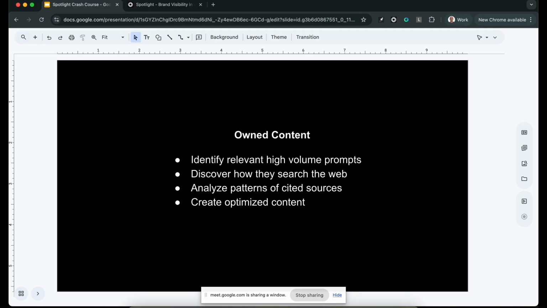In the owned content part, first of all, you want to identify the relevant high-volume prompts. Now, finding the high-volume prompts is not enough. You might have high-volume prompts that won't drive quality traffic that will convert or that's relevant. So you want to find the high-volume prompts, and then clean out the ones that are not relevant to you, keeping only the ones aligned with your marketing objectives. So first of all, you want to find those prompts.